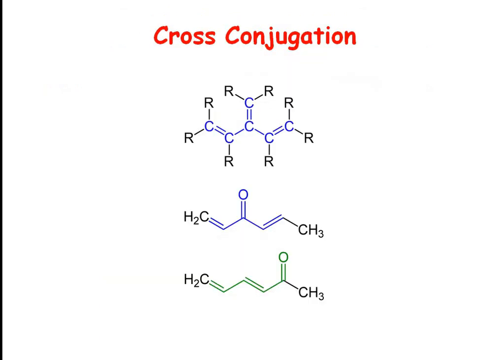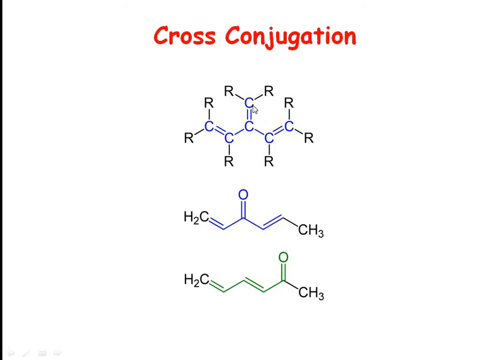Now comes cross conjugation. When there is a continuous double bond, single bond, double bond, single bond pattern, we call it conjugation. But if it breaks somewhere in a molecule and it has two sets of conjugated systems within a molecule, then the pi linkage which coexists between the two separate conjugated systems is called cross conjugation.